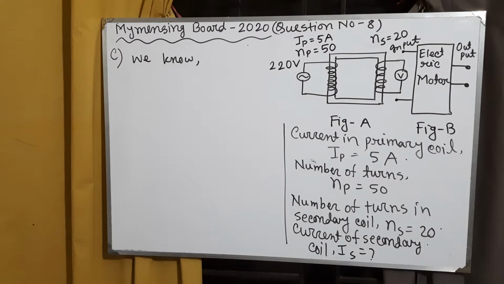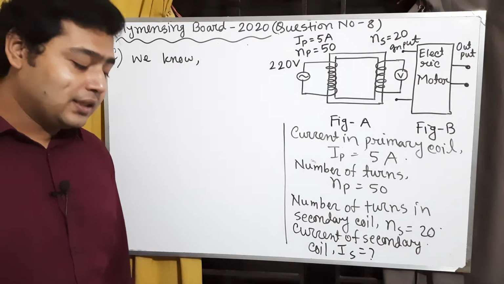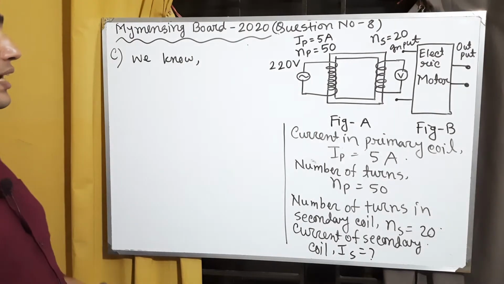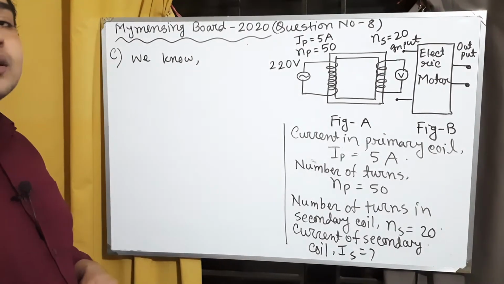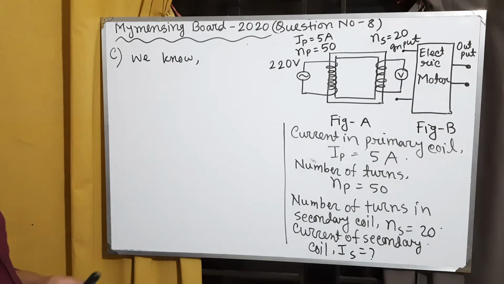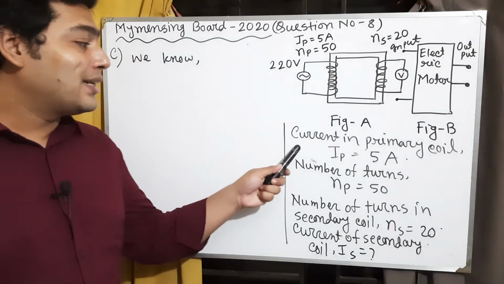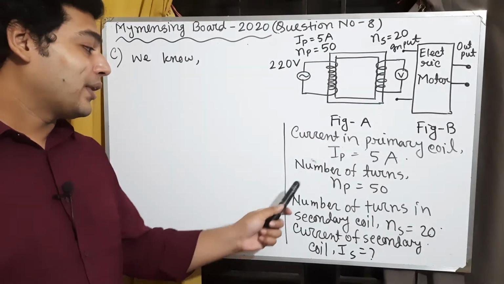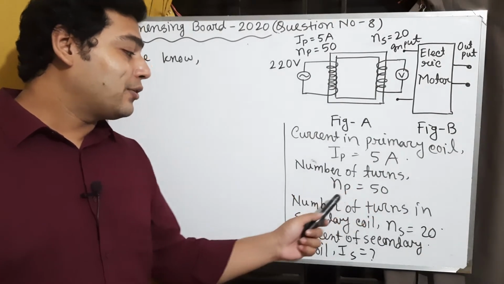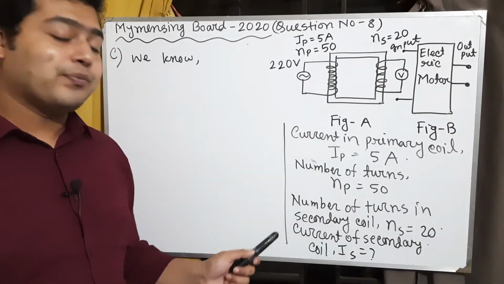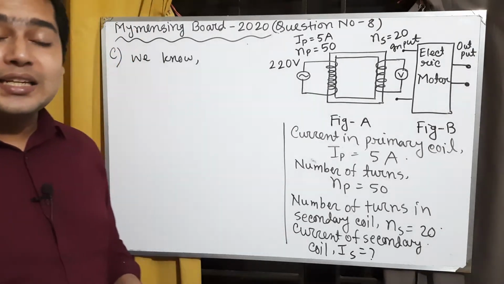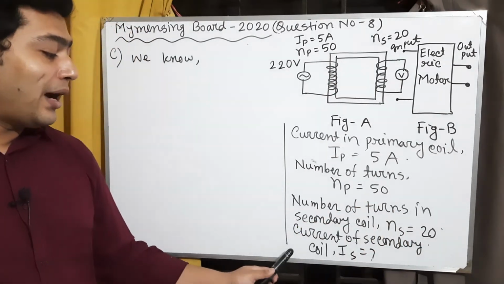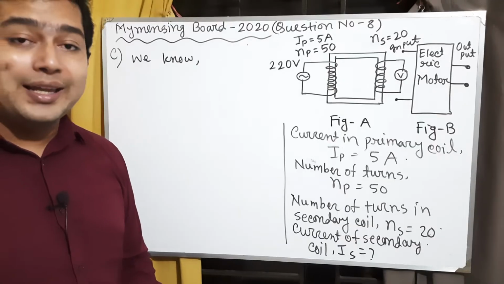Now we will discuss question number C. Here the question is, determine the electric current in the secondary coil of the given stem. From the stem we get the current in the primary coil Ip equals 5 ampere, the number of turns of the primary coil Np equals 50, and the number of turns in the secondary coil Ns equals 20. We need to determine the current of the secondary coil Is.